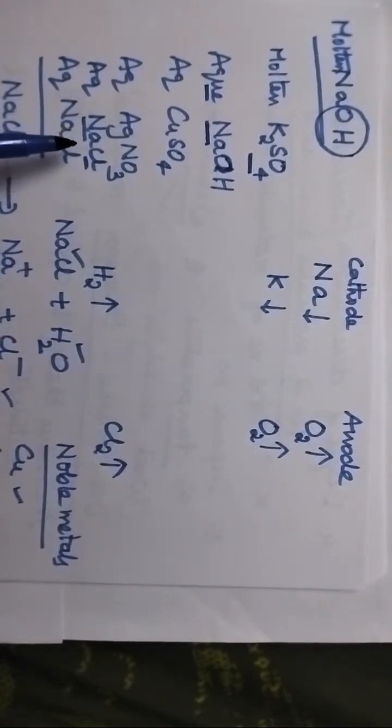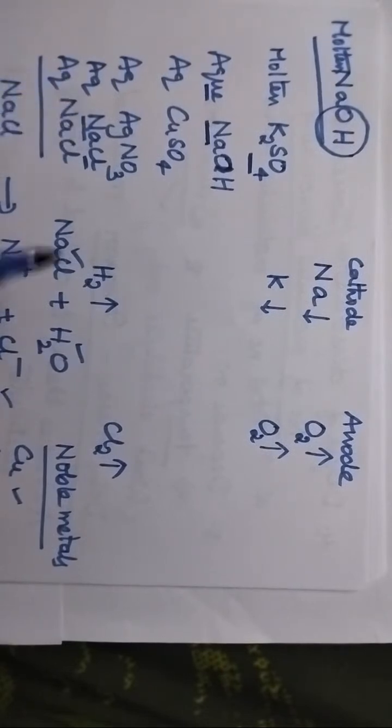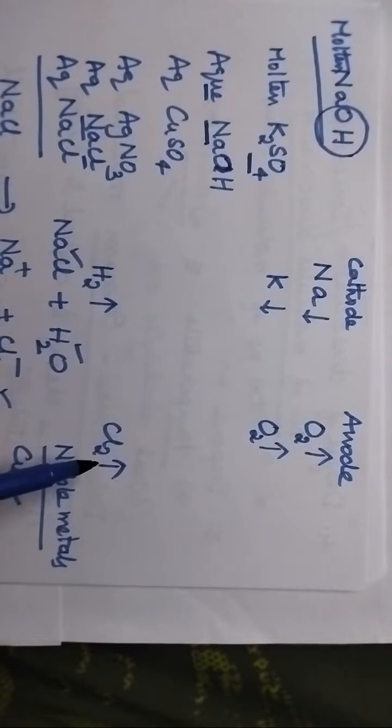So if the metal is other than noble metal, definitely in aqueous solutions, hydrogen gas will be liberated at the cathode. And coming to the anion, here it is chloride, so chlorine gas will be liberated at the anode.